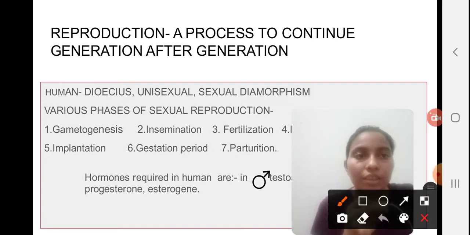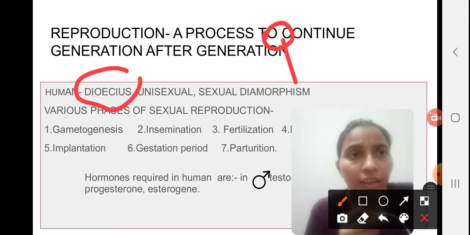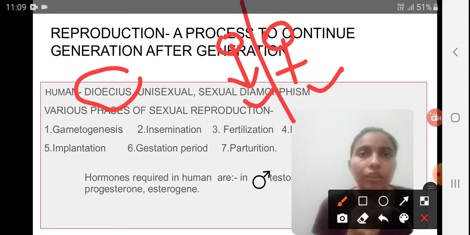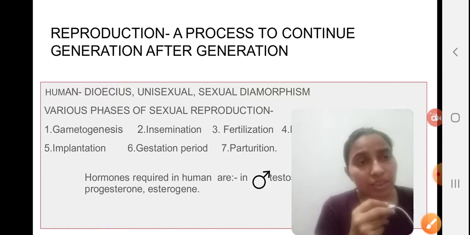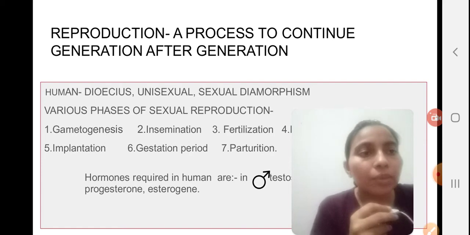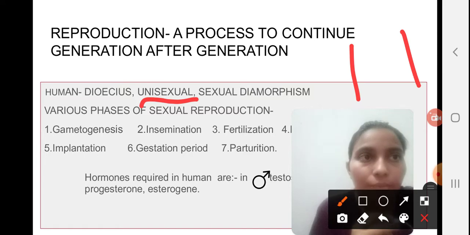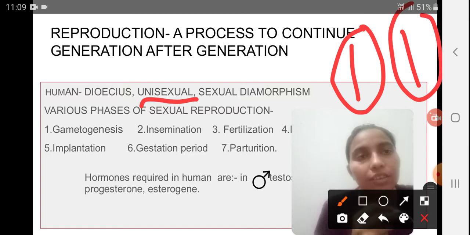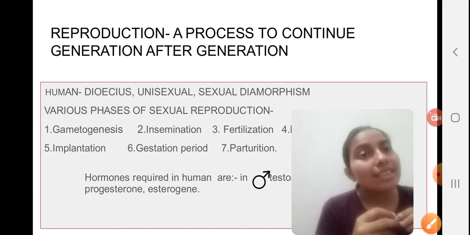Why is this dioecious in nature? Because male and female are different individuals. That's why they are dioecious in nature. Another term is unisexual, which means the same thing: male and female are present in different organisms. Male is in one individual and female is in another individual. That's why we have taken unisexual here. Another one is sexual dimorphism.